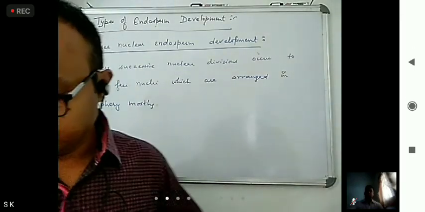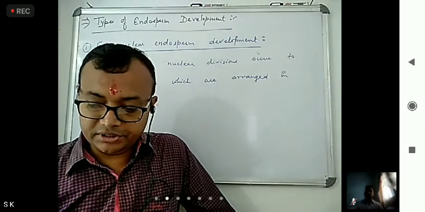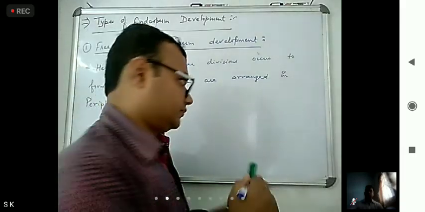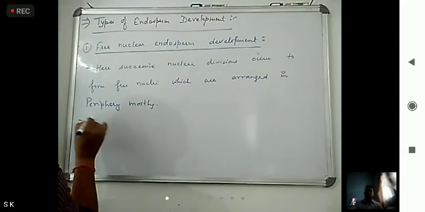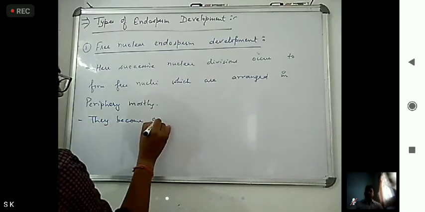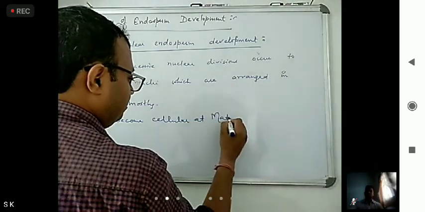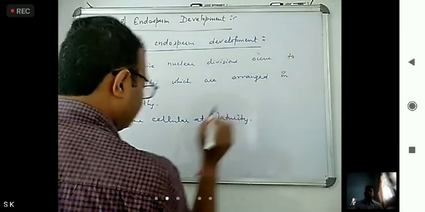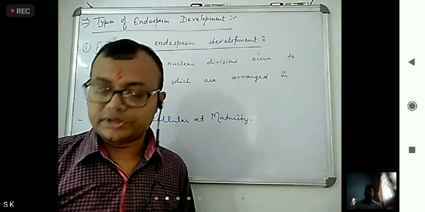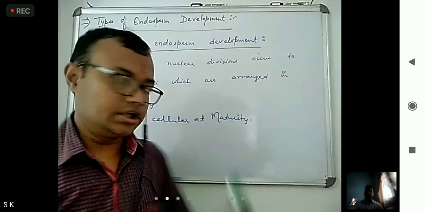And what happens at maturity? They become cellular at maturity. And here examples are very important: maize, rice, wheat, cotton.